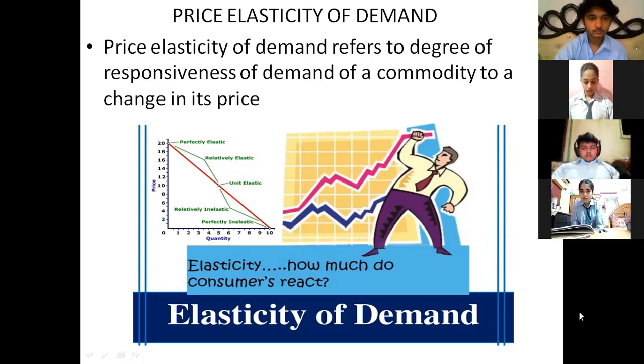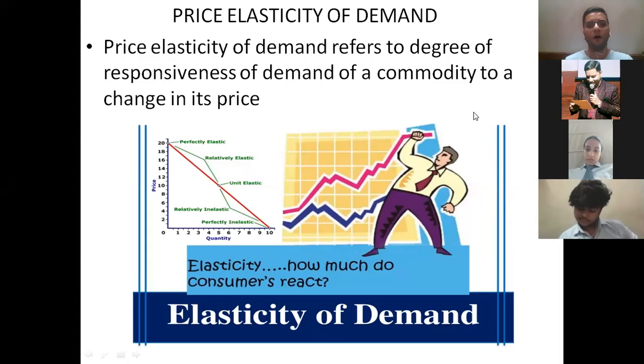Unity means whatever change in price has taken place, the same change in demand is also taking place. That is percentage change in price equal to percentage change in demand, which we call ED equals to 1.